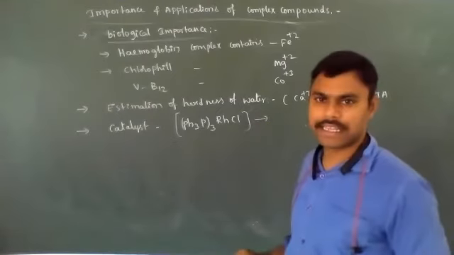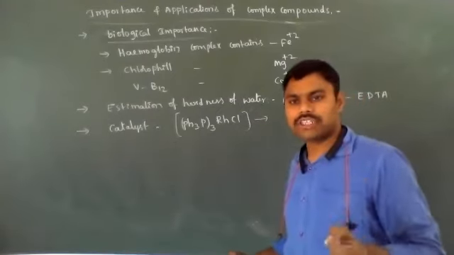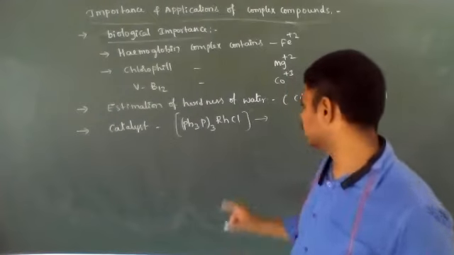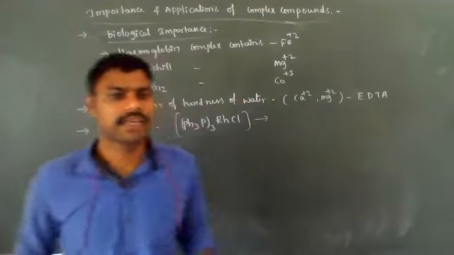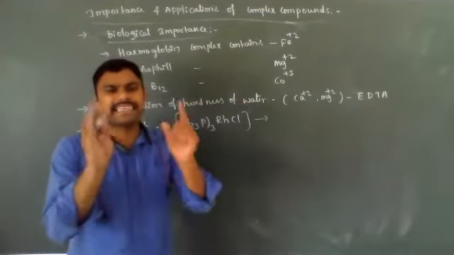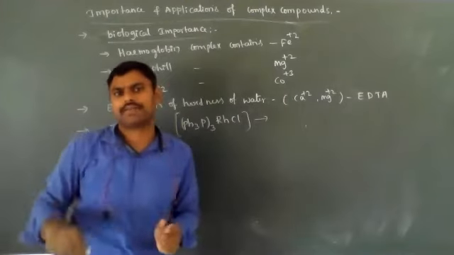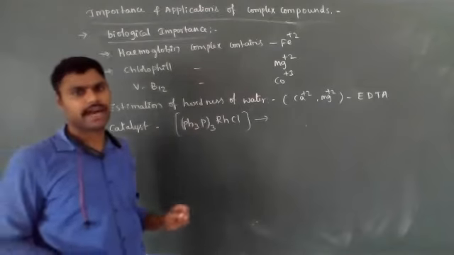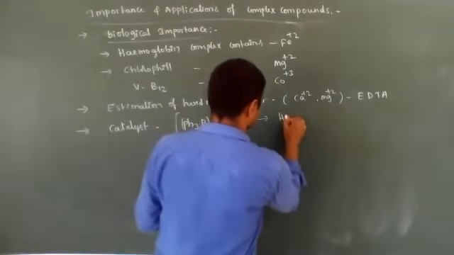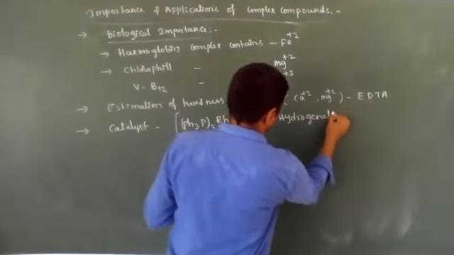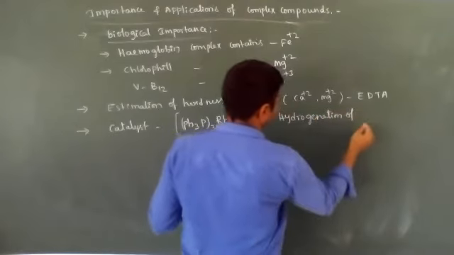It is used for the hydrogenation of isolated double bonds into single bonds, not in conjugated double bonds. So we use it for hydrogenation of double bonds.